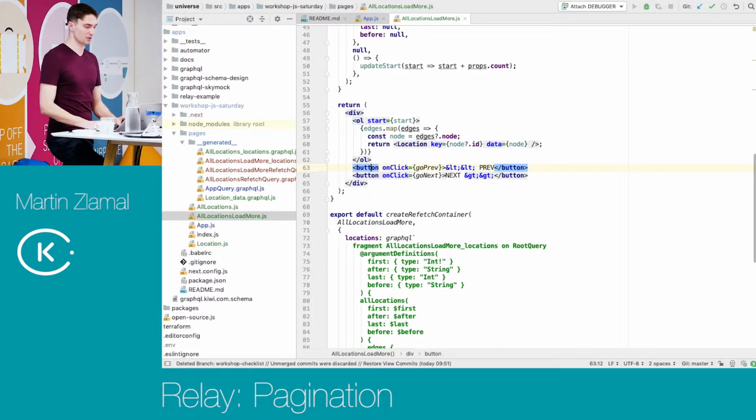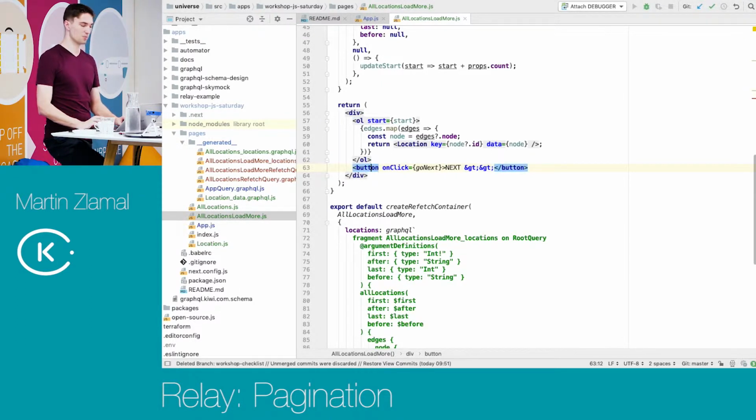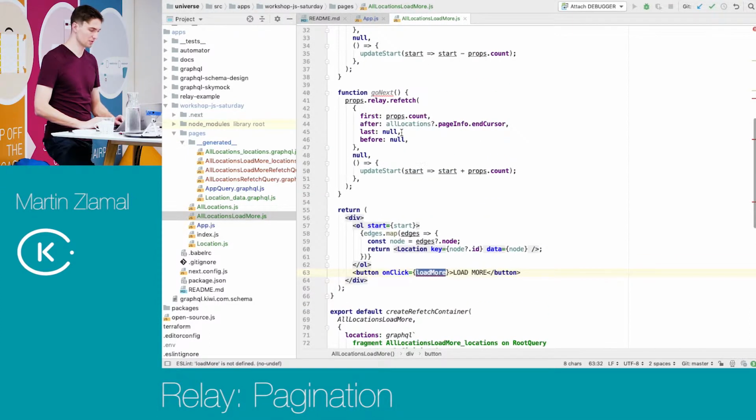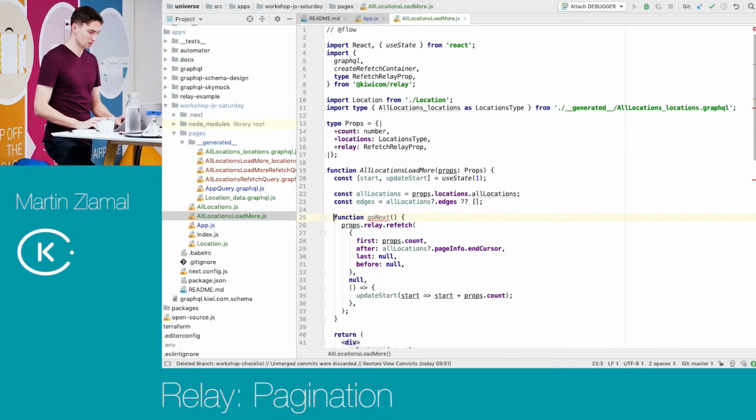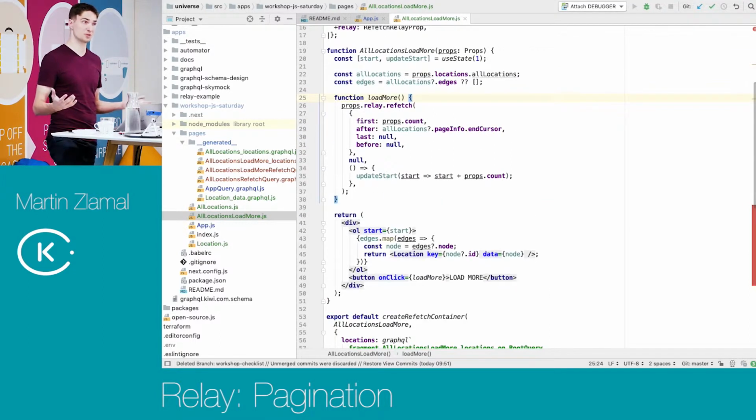And now I'm going to adjust the layout a little bit. So I don't need two buttons. I need only one button, and the button is going to be like load more. So I have one button with load more. I will change the function, the callback that is going to be called. We don't need to go to the previous page anymore. Load more. So perfect. I'm basically now deleting the code, so this is the best part of programming.